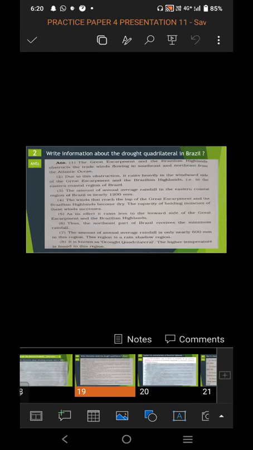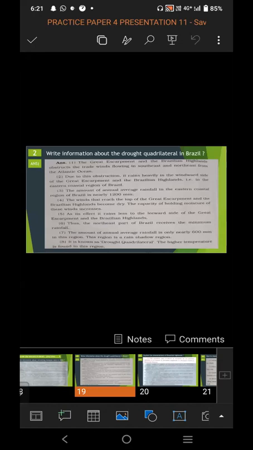So you have to write about the detailed information of the drought quadrilateral in Brazil. The answer should be detailed. All the important points should be included in the answer. The Great Escarpment and the Brazilian highland obstruct the trade wind flowing in southeast and northeast from the Atlantic Ocean.